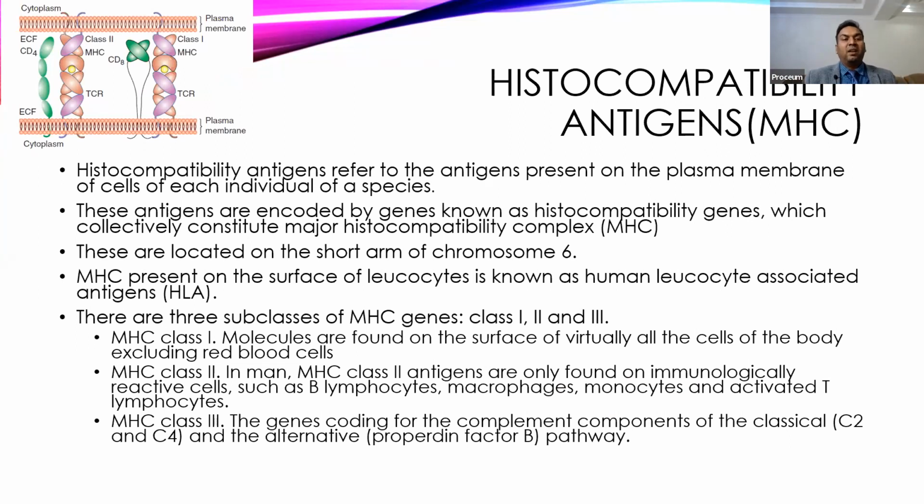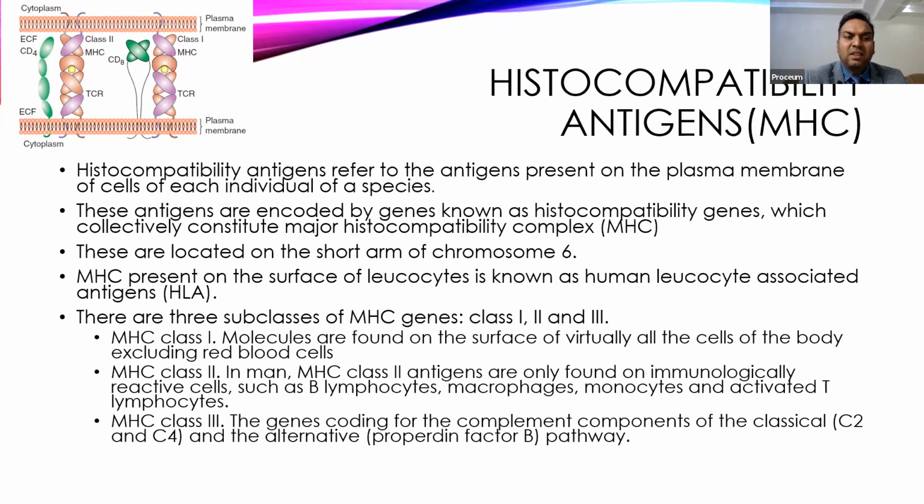But later we found that almost every cell in our body shows that specific antigen, and it is very specific to the individual. It is not that because we are all humans, we all have the same MHC antigen. It differs from individual to individual, whereas only identical twins have a similar type of MHC antigen.